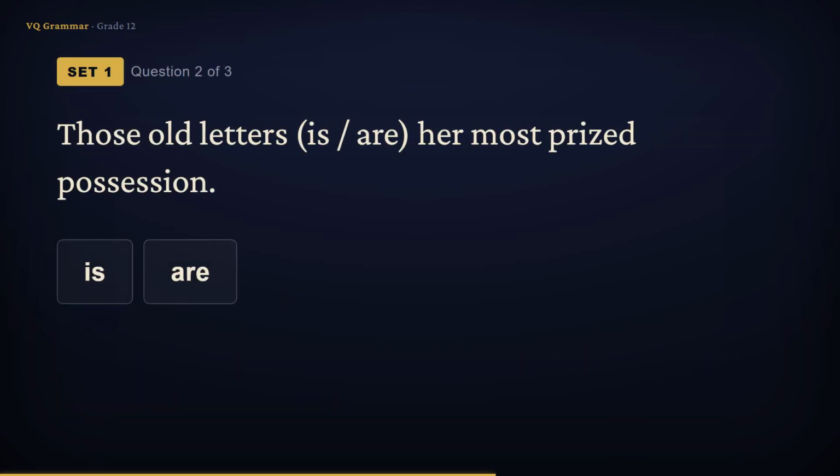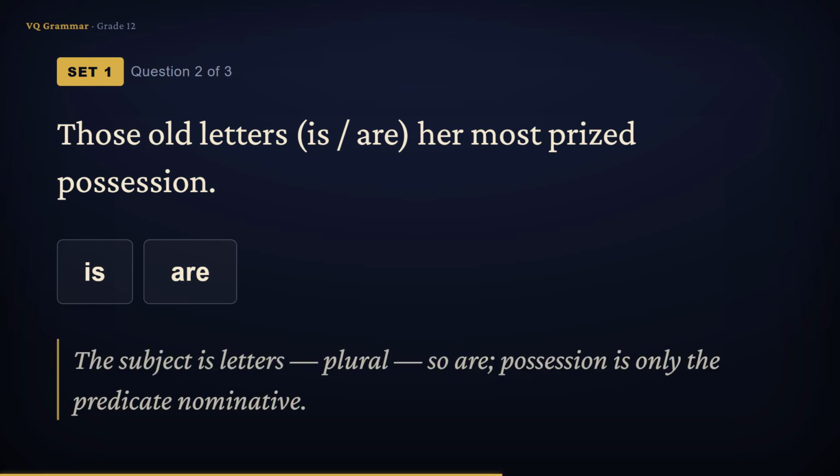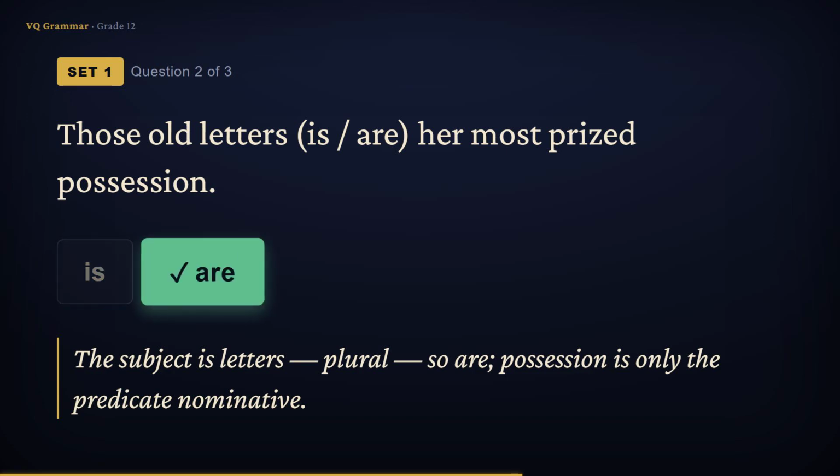Those old letters is or are her most prized possession? Here, the singular possession sits after the verb and tempts you toward is. But the subject is those old letters, plural, so the verb must be are. The single possession on the right is the predicate nominative, and it simply doesn't count.